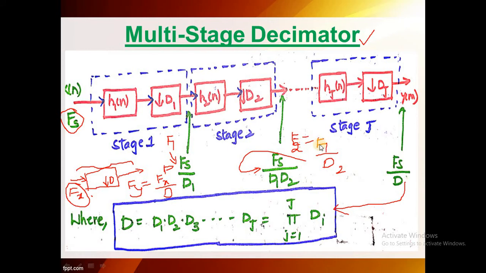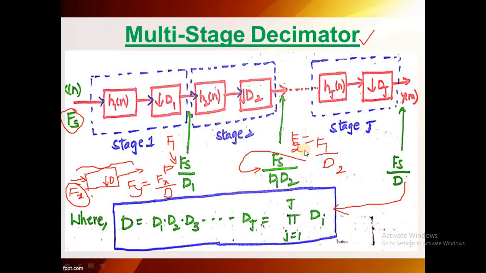Here you can notice one important point. In F2, F1 is involved; in F3, F2 is involved; in F4, F3 is involved. That means for getting F2 we require F1, the stage 1 output value. Stage 2 output already involves the stage 1 output, and stage 3 output already involves the stage 2 output.